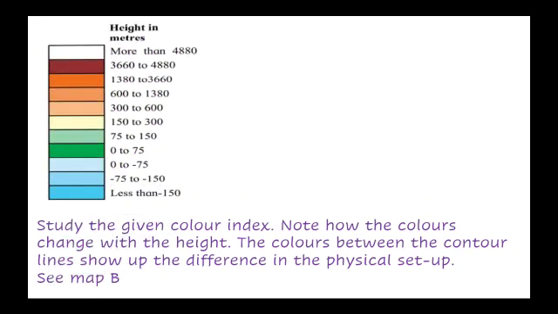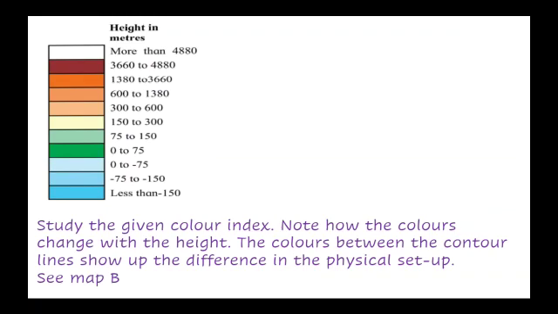Now let us see the heights which are given here in meters. Starting from the sea level, the depth below sea level is given: less than minus 150 meters, then minus 75 meters to minus 150 meters, then 0 to minus 75 meters, and then the land area starts, which is given in green color.